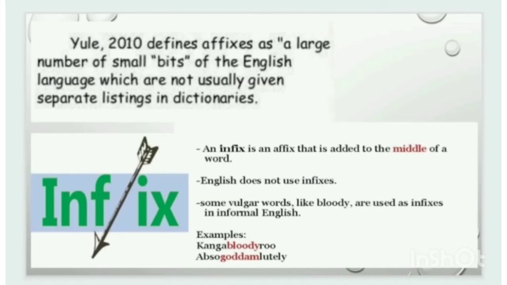Infixes are the part of affixes which are inserted in the middle of the word. They are not often used in the English language. For example, Ganga bloody ru, absobloominglutely, absolutely are some of the examples of infixes.